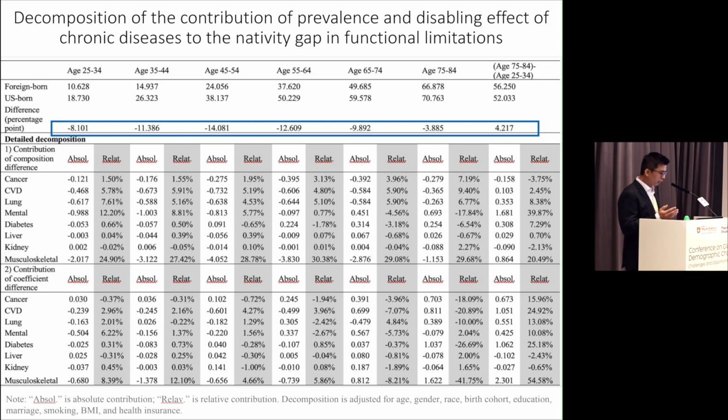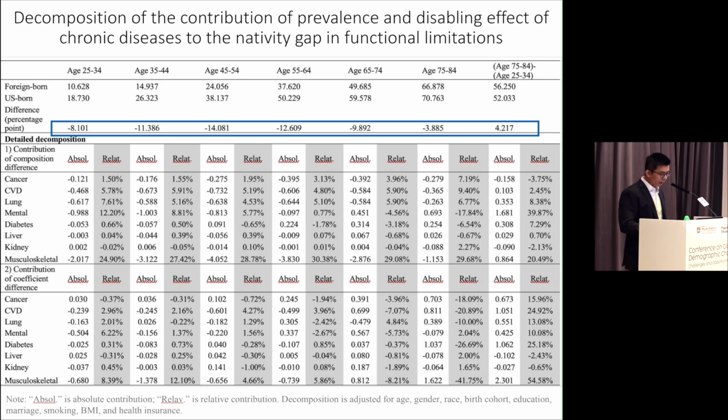And then with age, we find this immigrant advantage in functional limitation, or low prevalence of functional limitation, increases until around age 65, and then decreases afterwards. But even in the oldest age, 75 to 84, we still find that immigrants have a 3.9 percentage point lower prevalence of functional limitation compared to the native-born population. And from age 25 to 84, the advantage in low prevalence of functional limitation diminished by about 4.2 percentage points.